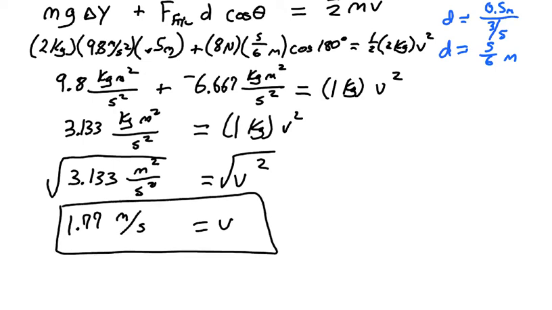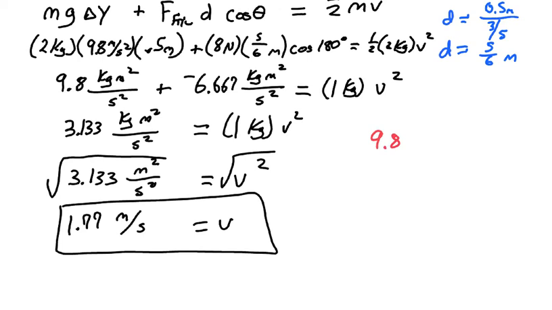And that's it. Now, as a point of comparison, if we didn't have friction in there, then the amount of energy that we started with would be the same as the amount of energy that we end with. So this is not part of the problem. This is just maybe a check that I would do to make sure this makes sense. If we took friction out, we would expect that that thing would move faster by the time it gets down to the bottom of the ramp. So if we took friction out, then we wouldn't have that friction term in our equation.